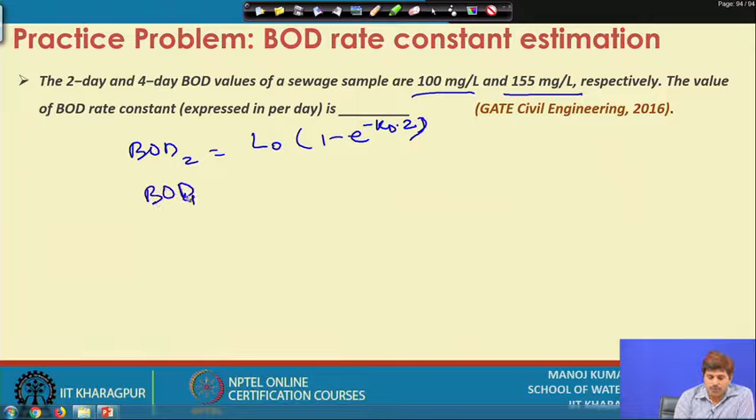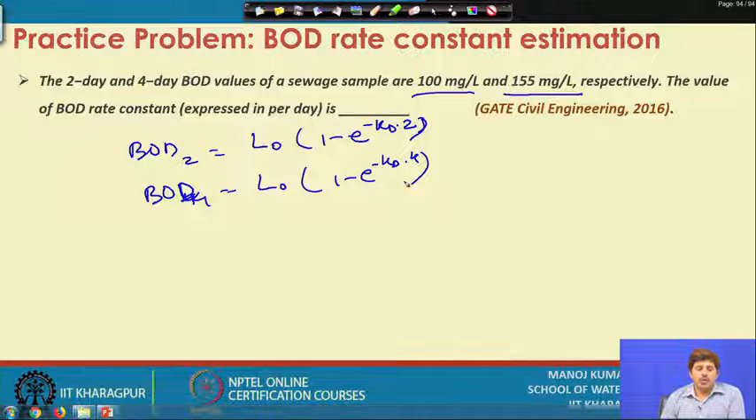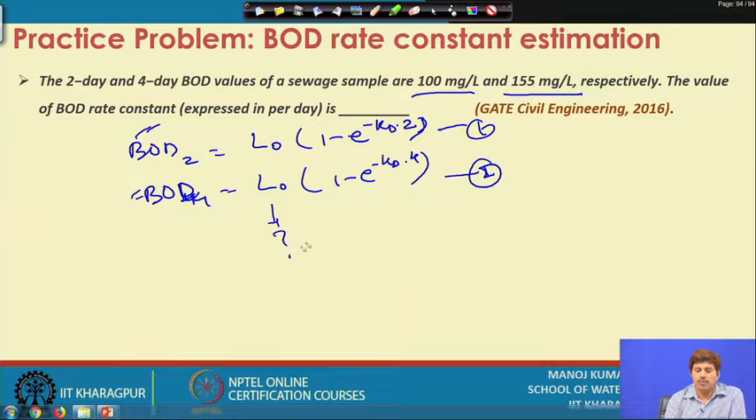and your 4-day BOD value, BOD4, is L0(1 minus e to the power minus Kd into 4), right. So, we have been given these two values, but we have been given neither the ultimate BOD nor the rate. Okay. So, we have two equations, equation 1 and equation 2, and two unknowns: one unknown is L0 that we do not know, and another unknown is Kd, and Kd is the one that we need to determine.